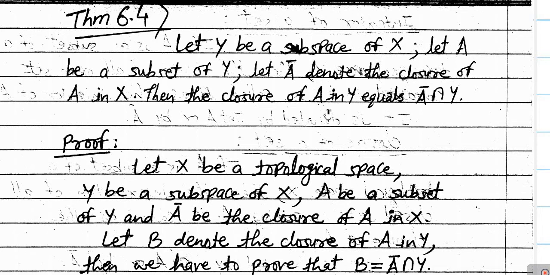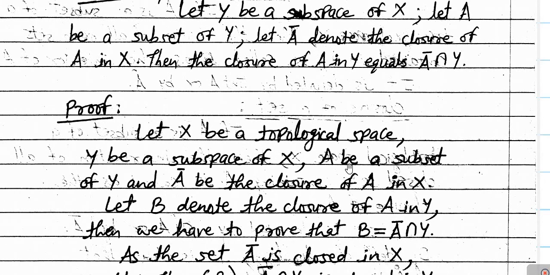Okay. So we have to prove that the closure of A in Y is equal to A bar intersection Y. To show this, we will show that the closure of A in Y is a subset of A bar intersection Y, and A bar intersection Y is a subset of closure of A in Y, which by combining will imply that both are equal. So our plan of action is in such a way. So we'll prove this one.